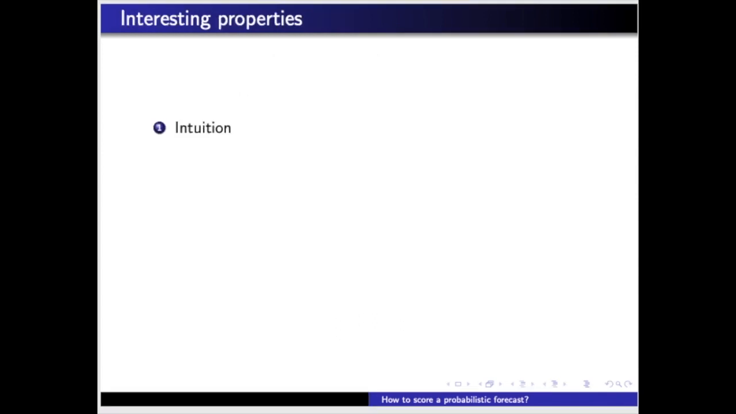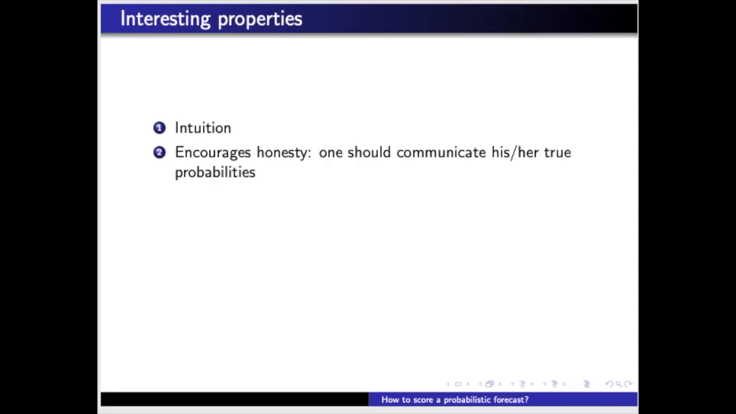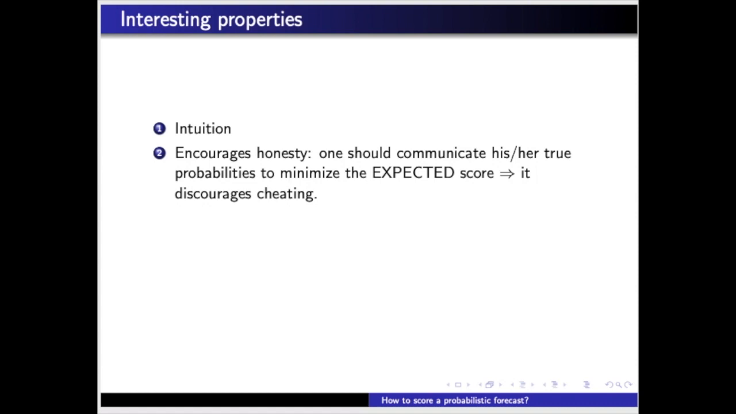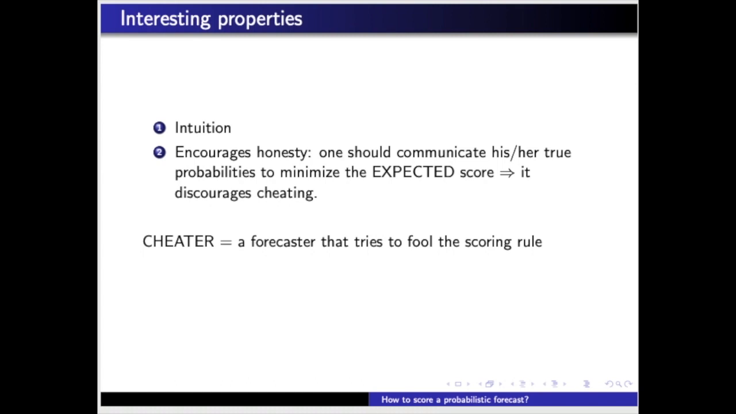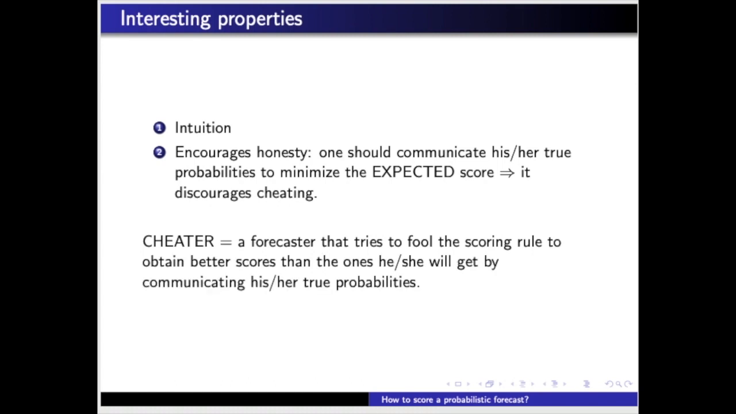Other than its intuition, the Brier or quadratic score has another interesting property. Forecasters must communicate their true probabilities, remember, we are considering them as degrees of belief, in order to minimize the expected score they will get. That is, the Brier metric discourages cheating. By cheater, I mean a forecaster that tries to fool the system, communicating a forecast that in fact is not believed by him or her, only to minimize his or her score. Let's prove this result using the forecasts for the hypothetical football match, Iceland versus France.